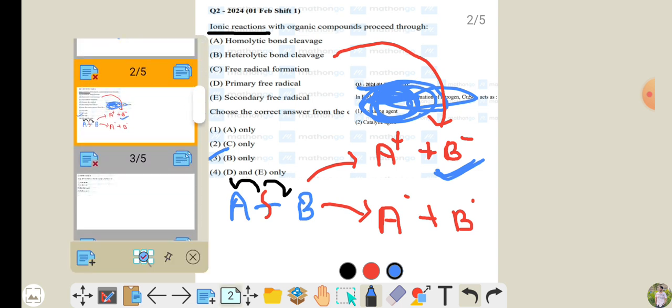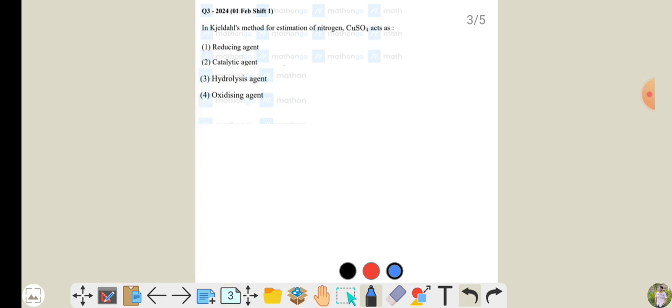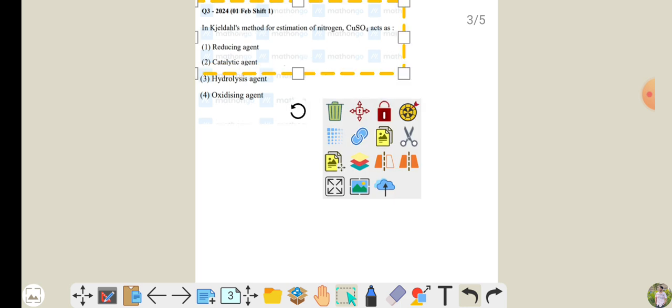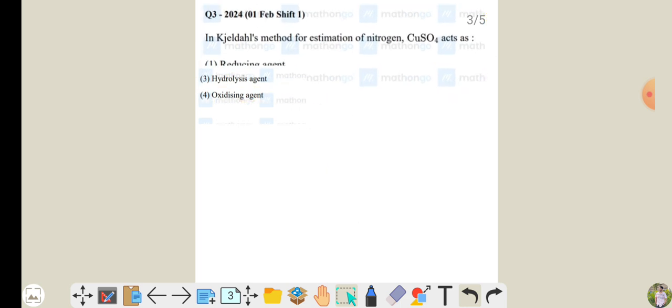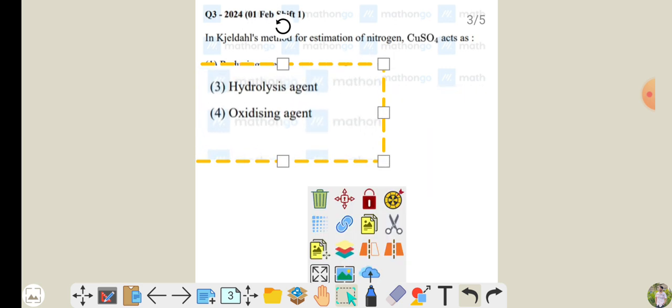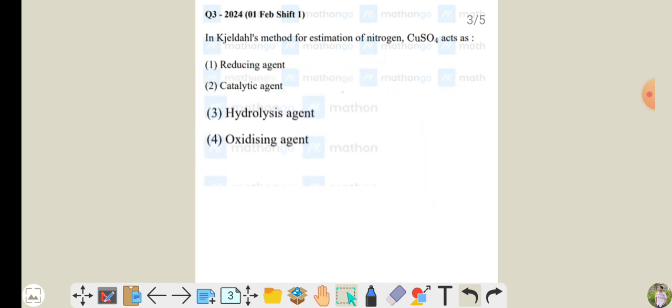So let's talk about third question now. Third question, they are asking in Kjeldahl method for estimation of nitrogen, CuSO4 acting as a what? So let's see this question. You can make this a little bit big screen also, so that will be good for you. So now I think it is properly visible to you.